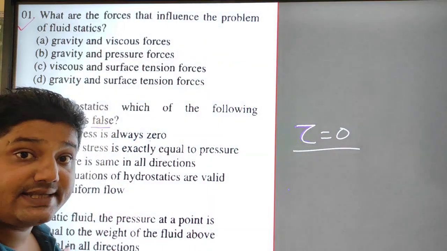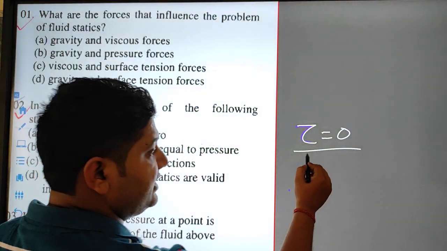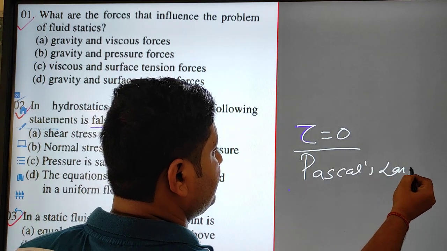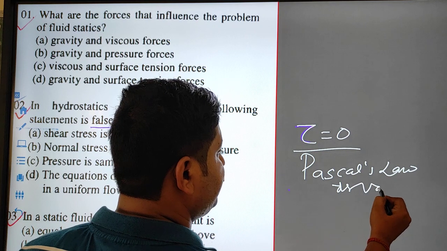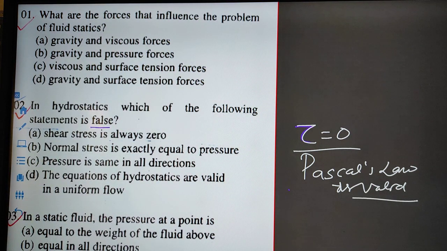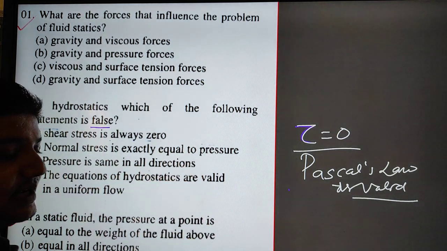If the shear stress is 0, definitely Pascal's law is valid. It is asking for the false one, and this is correct. So normal stress is exactly equal to pressure.